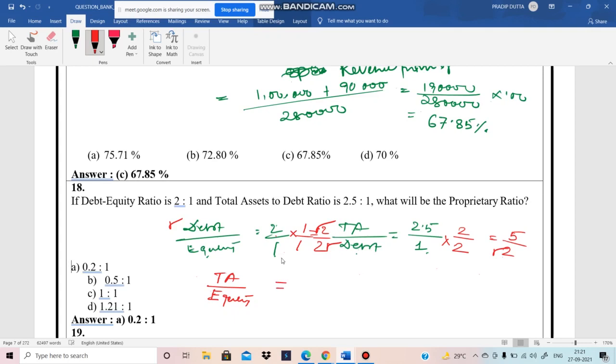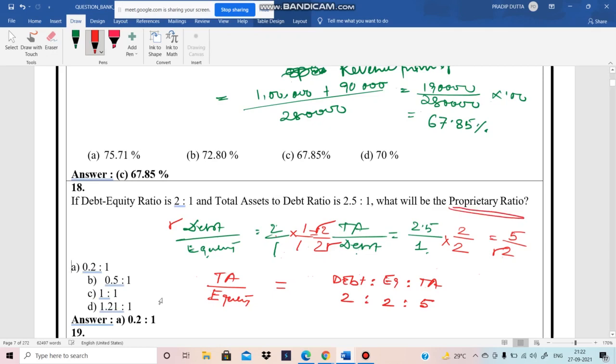So what is the ratio between debt, equity and total assets? The debt is 2, equity also 2, and the total assets is 5. So what will be the proprietary ratio?